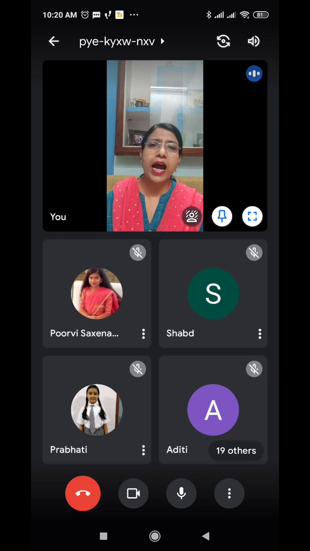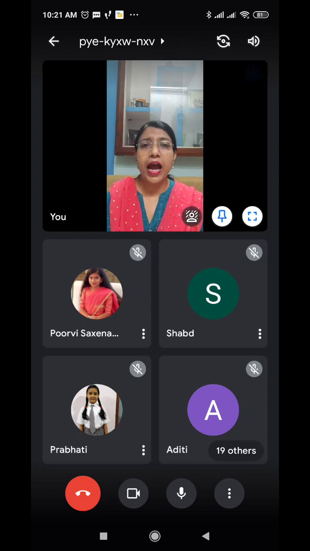Next is adjective of quantity. Again, as the name suggests, it tells us about the quantity. For example, he ate the whole cake. Which quantity? He ate the whole thing. There is a little water in the glass. How much water? Little water, telling about the quantity.